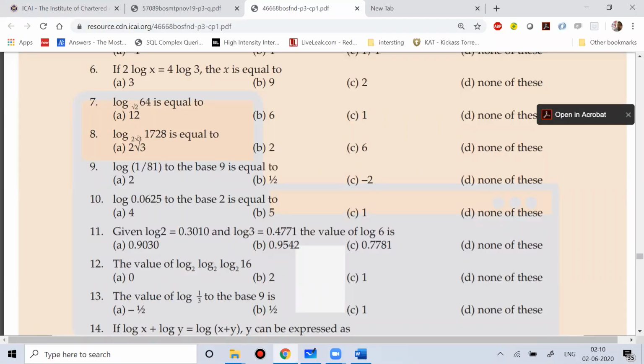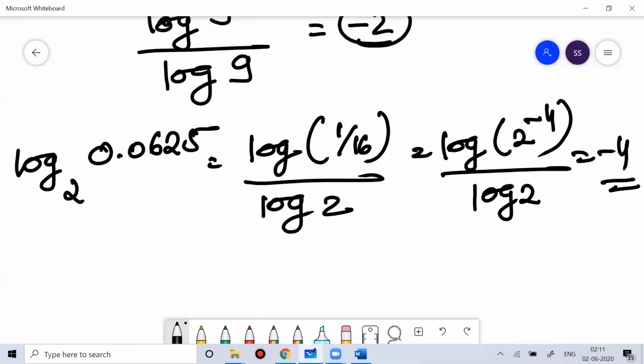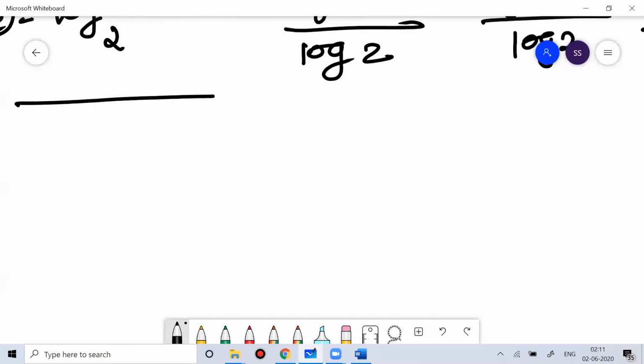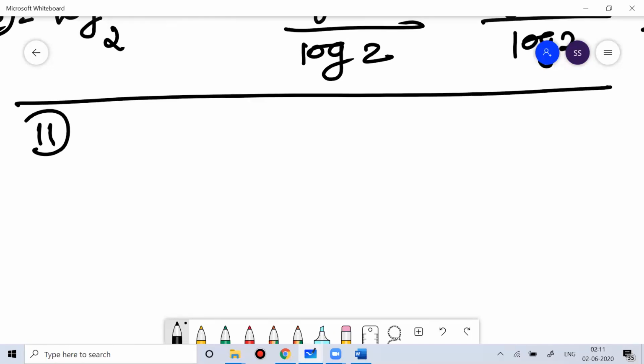Okay, none of these. Okay, question number 11. The values of log 2 and log 3 are given to you, but if possible, you can memorize these values. It's really good for you if you can memorize them. If you see question number 11, they have given you the value of log 2.